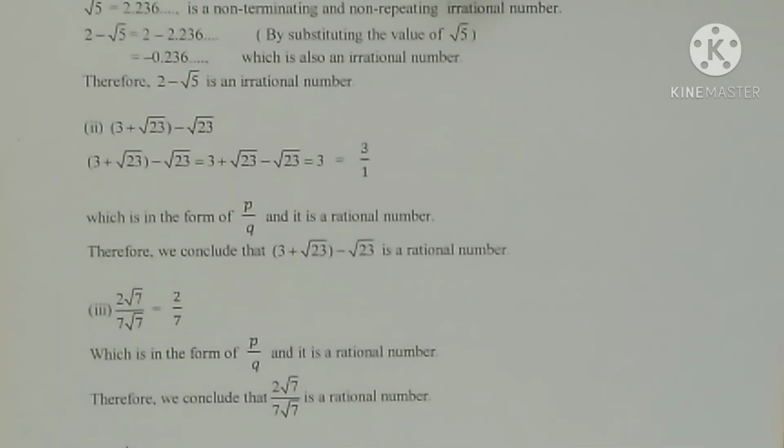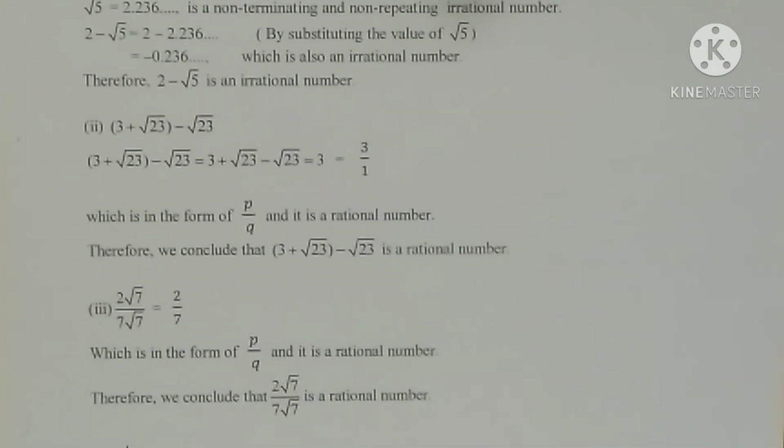Third question, root 27 minus 7 root 7, it is equal to 2 root 7 by 7 root 7. Root 7 will get cancelled there because both are common. So what is remaining there? 2 by 7. 2 by 7 is in the form p by q, so it's a rational number. So the given number is a rational number.